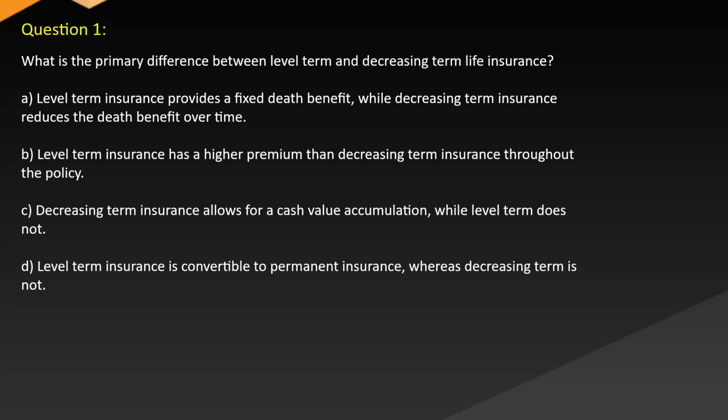Question 1. What is the primary difference between level term and decreasing term life insurance? A. Level term insurance provides a fixed death benefit, while decreasing term insurance reduces the death benefit over time.